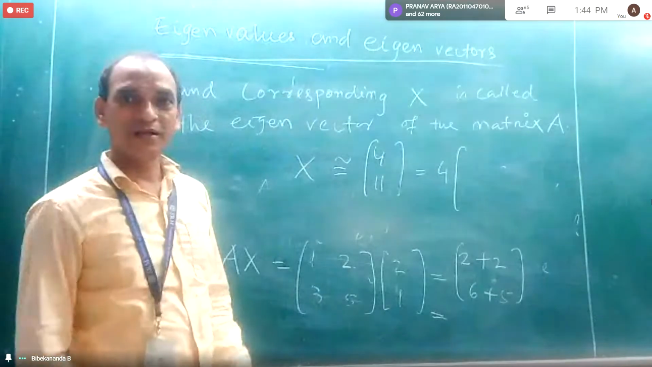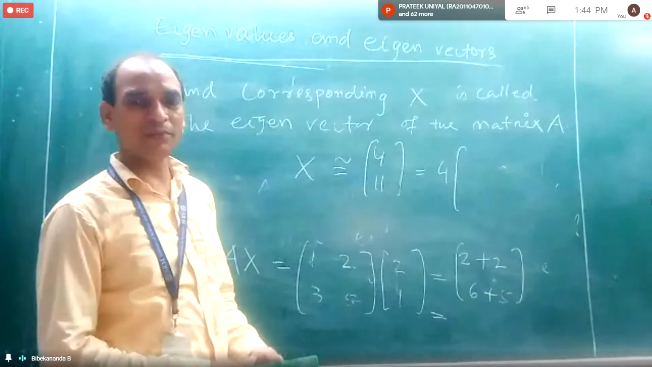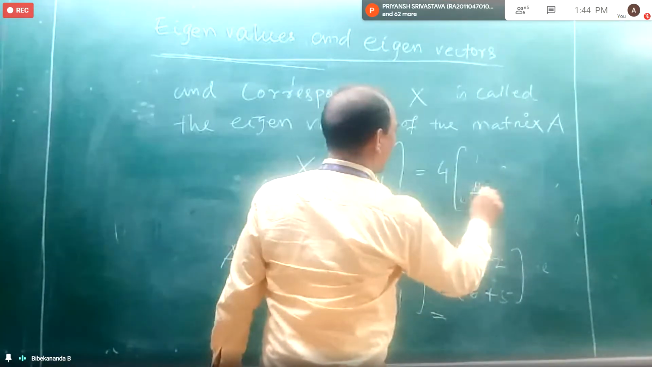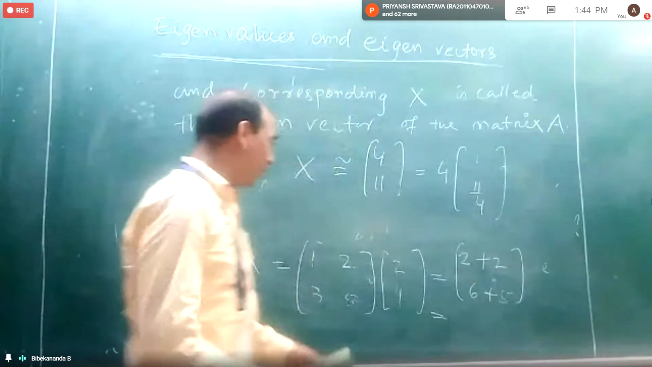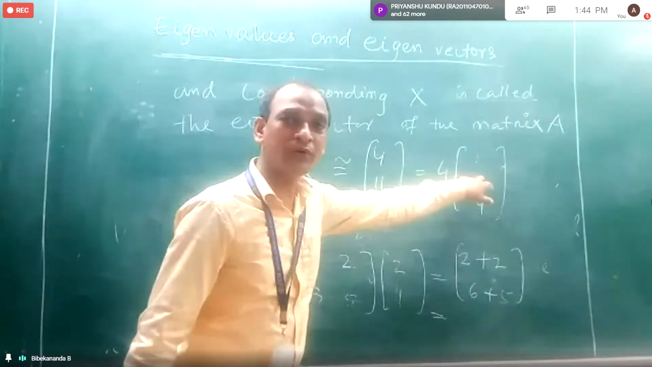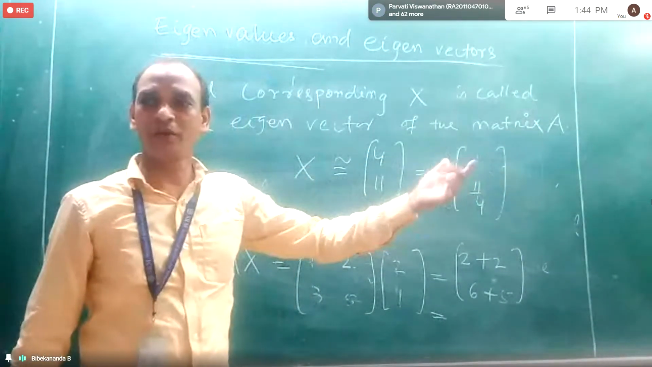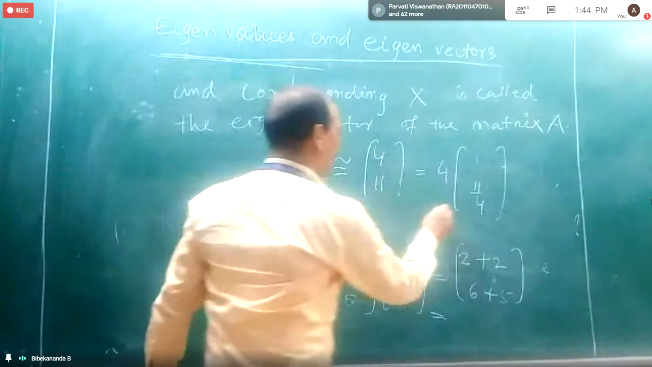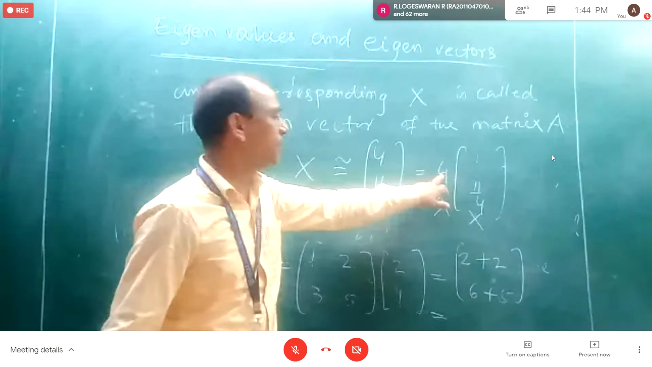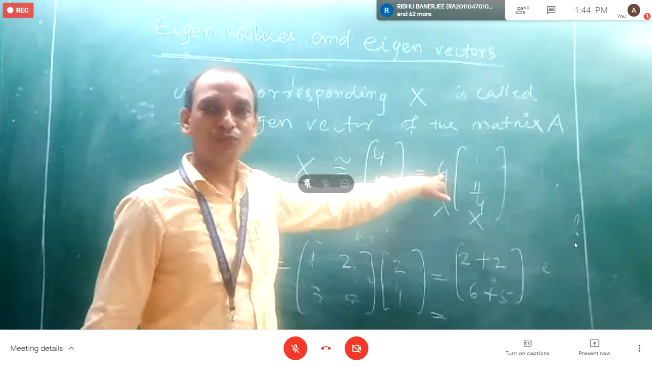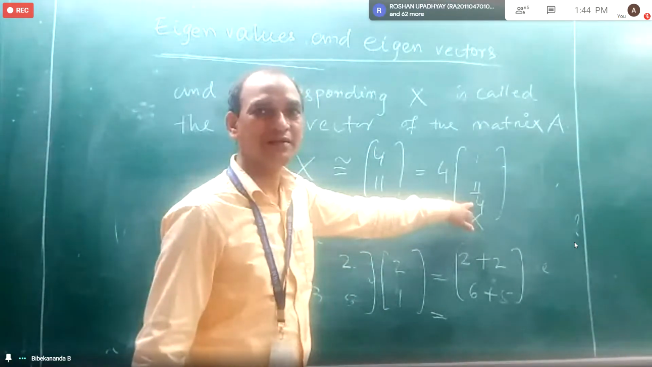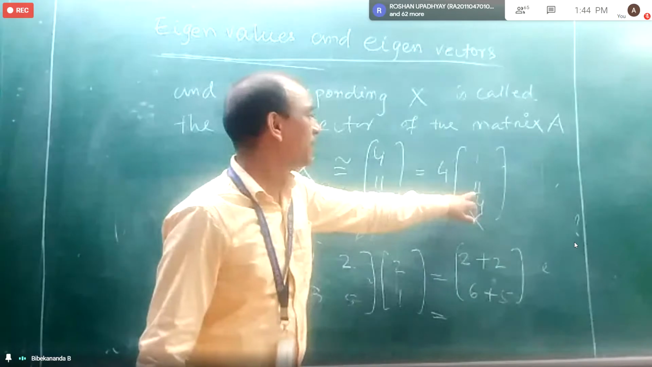So what will be the remaining term? Can you tell me? 1 and 11, 1 and 11 by 4. Now I started with A and x, and here I am getting 4 into some other x. So here it is equivalent to lambda into x. So what is the lambda value here? Lambda is 4. And what is the new x? 1, 11 by 4.